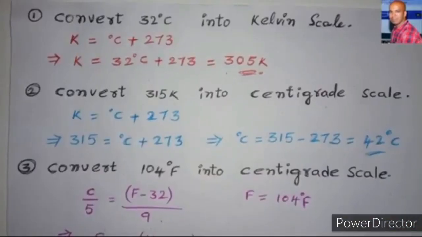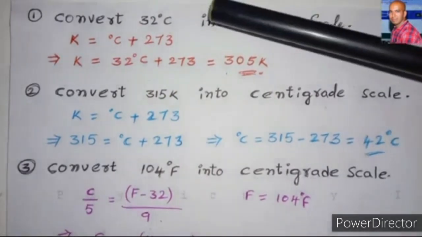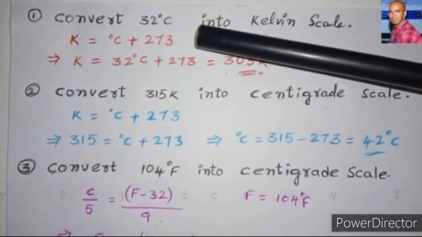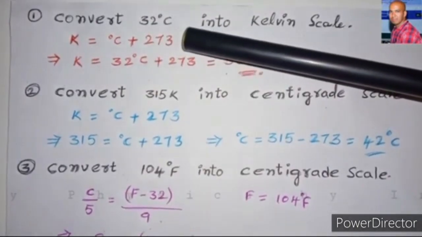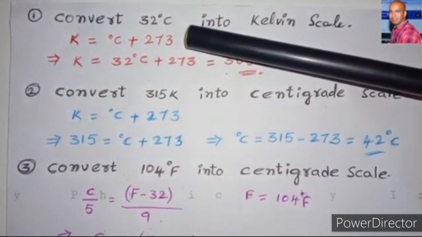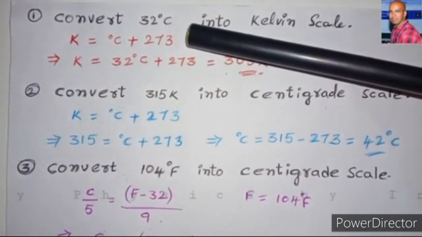Let us take some examples to understand the problems in the heat chapter. So here is the first one. Convert 32 degrees centigrade into the Kelvin scale. So here is the conversion between the centigrade scale and the Kelvin scale. The formula that we need to apply here is the temperature in Kelvin scale equals the temperature in centigrade scale plus 273, because the Kelvin scale starts from 273 kelvins.